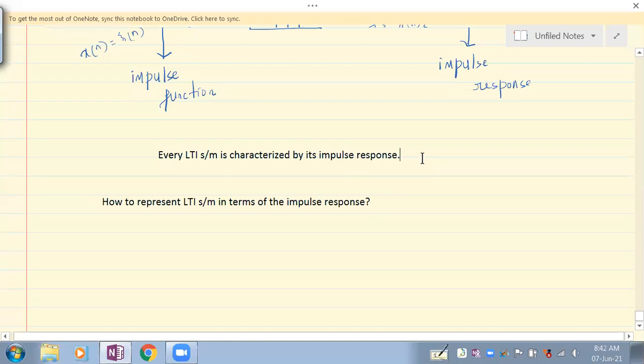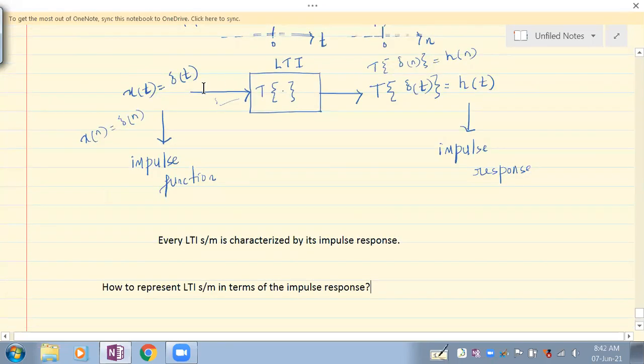So every system has got an impulse response. What is an impulse response? Impulse response is response to the impulse function. And every LTI system has got its own impulse response. And so an LTI system can be represented in terms of impulse response. So how to do that is what we need to understand.